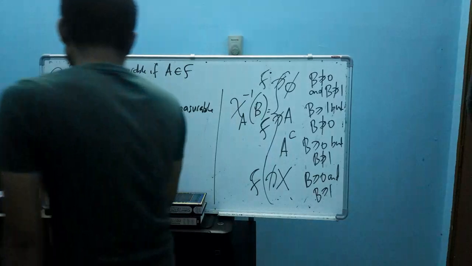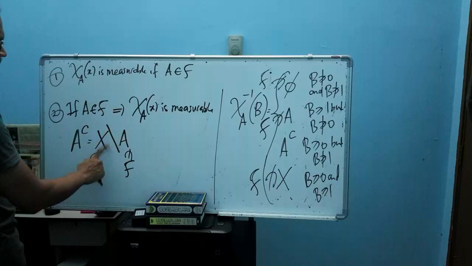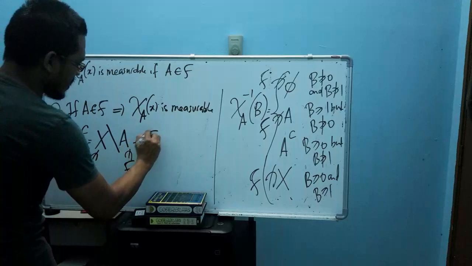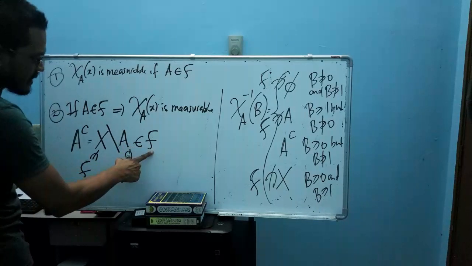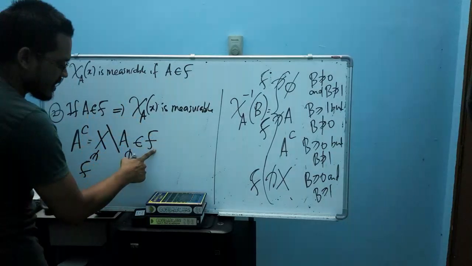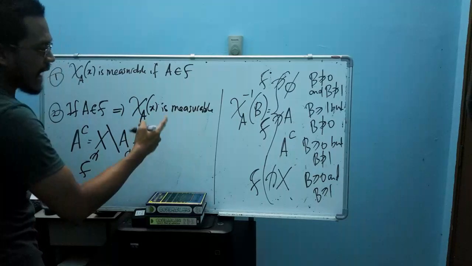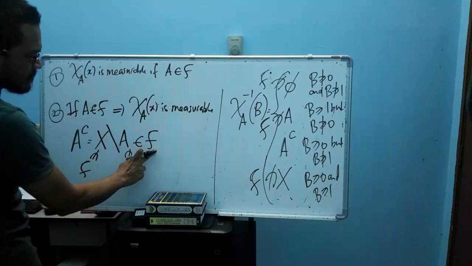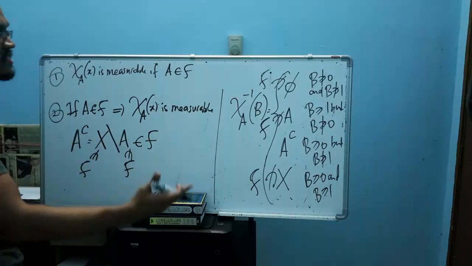So since X is an element of the algebra and A is also an element of the algebra, what can you say about X difference A? Of course, X difference A is also an element of the algebra. Why? Because from the definition of algebra, it should satisfy the conditions. The first: the empty set and X should be elements of F. The second: our F here is closed under all set operations.